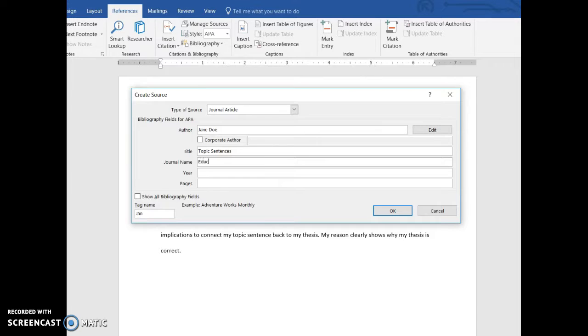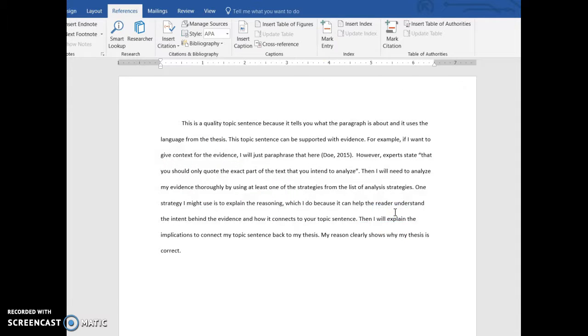Journal name might be Educational Research. The year, we'll just say it was 2015, and page number we'll say 7 to, because this is in a journal, 7 to 18. Then I will click OK, and it will format that right here.